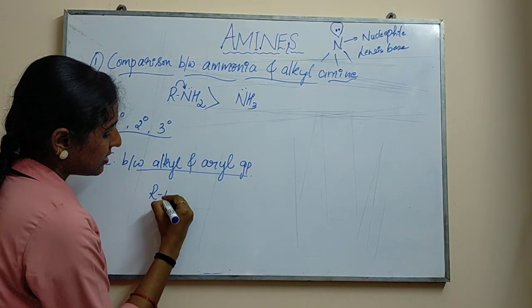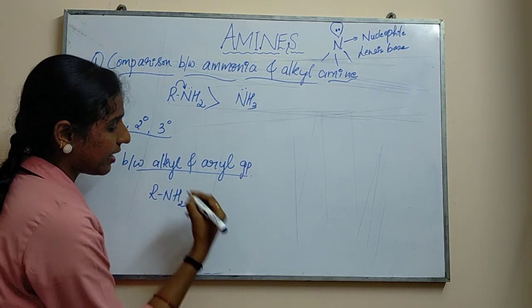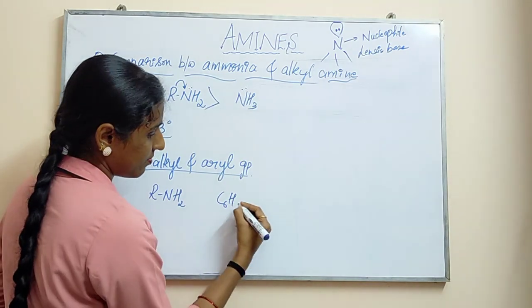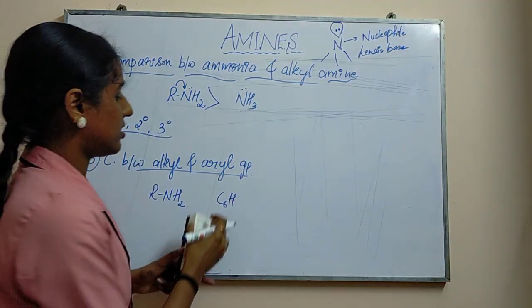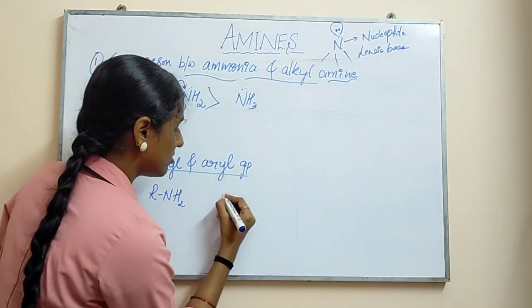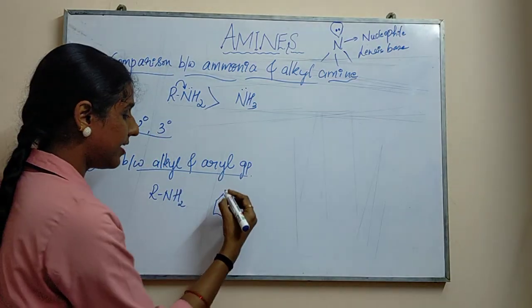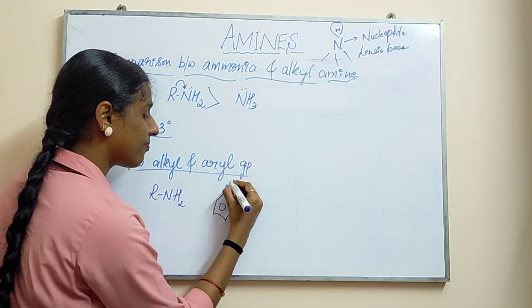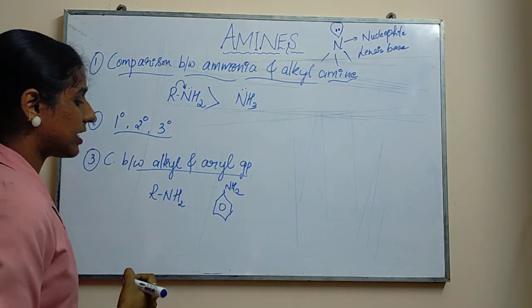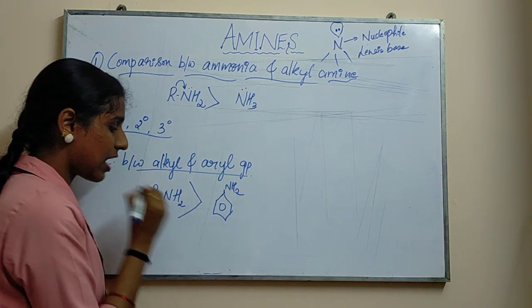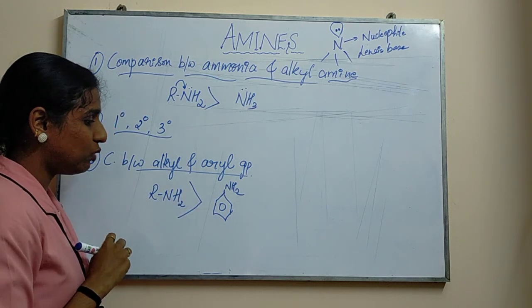So if I consider an alkyl group, and I'll just take a ring here, aryl groups are nothing but rings, right? In these two cases, if I consider which is having more basic property, this one is having more basic property. I'll tell you why.